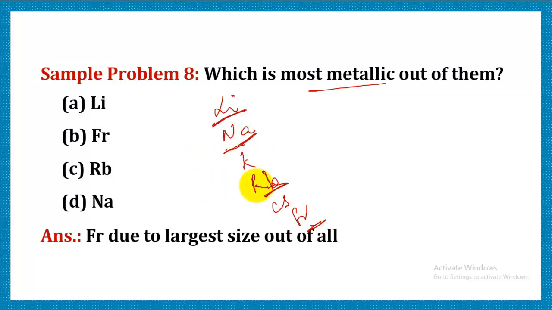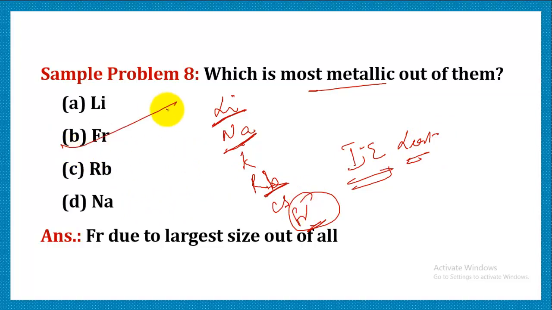Out of them, which is most metallic? Obviously, the one with the maximum size is going to be most metallic because it will possess the least ionization energy. So out of them, we can make out francium is placed at the bottom. That means francium is biggest of all, due to which its ionization energy is least and it is most metallic.